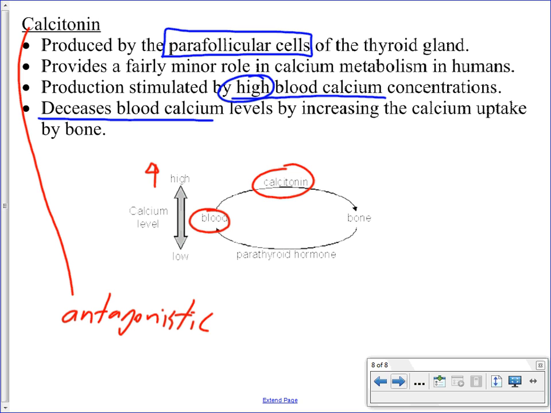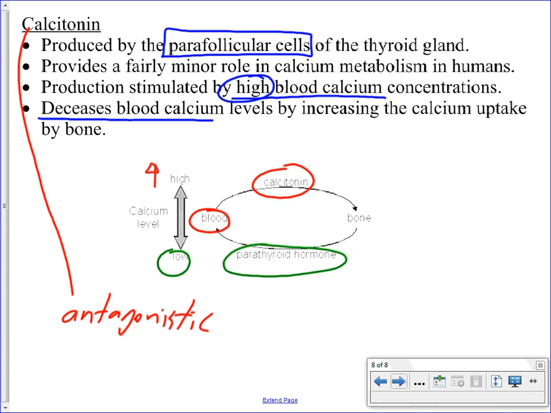The other hormone, parathyroid hormone, acts if the calcium level is now too low. If it's too low, the parathyroid hormone is going to take it out of the bone and return it to the blood. So the action of these two hormones, and again it is primarily the parathyroid hormone in humans, is going to allow you to regulate and maintain homeostasis in terms of the blood calcium that you have.